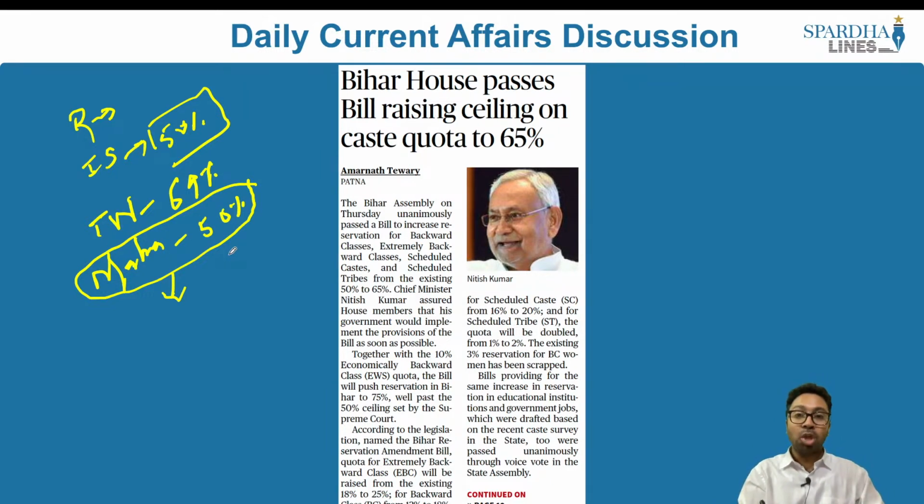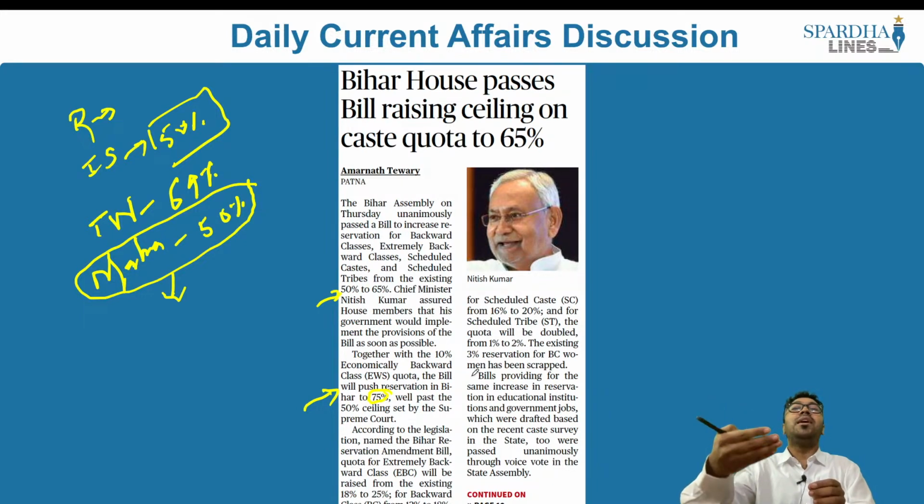The Bihar Assembly unanimously passed a bill to increase reservation for backward classes, extremely backward classes, scheduled castes and scheduled tribes from the existing 50% to 65%. Together with the 10% economically weaker section quota, the bill will push reservation in Bihar to 75%, well past the 50%. So in all likelihood, since the reservation for the OBCs and the SC/STs will breach the 50% mark and go to the 65% mark, it may be declared as unconstitutional.